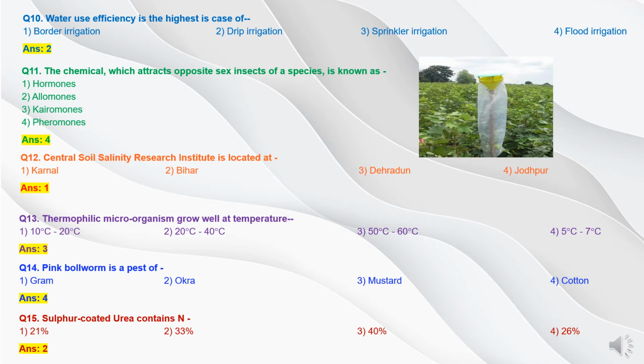Border irrigation is the type of surface irrigation where the field is divided into strips separated by border ridges running down the gradient of the field. The area between the ridges is flooded during irrigation. Now drip irrigation. Drip irrigation is a scientific method of irrigation carrying desired water and nutrient directly to the root zone of the plant drop by drop. This is probably one of the best methods of water application.